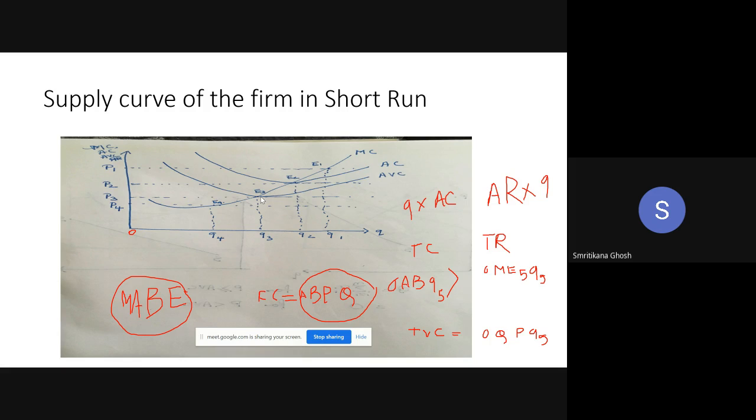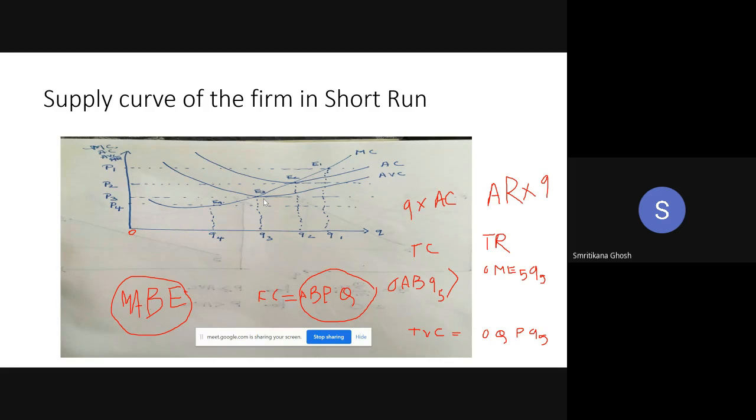Because if you stop the production, there will be no variable factor, no variable cost. So that is how, if the price is below P3, it is better for the firm to leave the industry. That is why P3 is a very important price. The P3 corresponding to the minimum of AVC is very important.